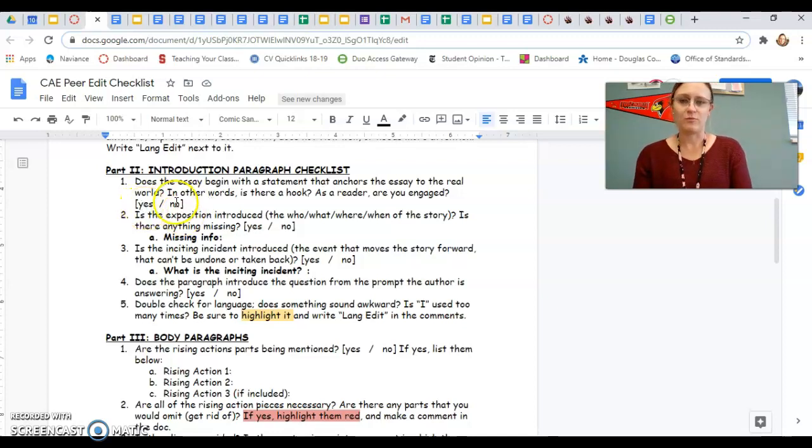Embolden or highlight, yes or no, okay? If you notice that the answer might be a no, do not feel bad about saying no, right? Now's the time to tell this person, okay? It's not like you're writing no and you suck and you're never going to be a good writer, right? We're here to build each other up.